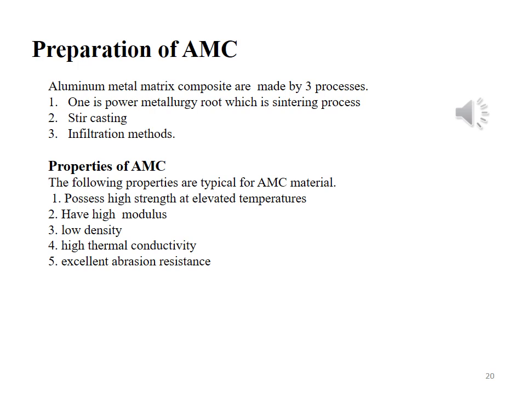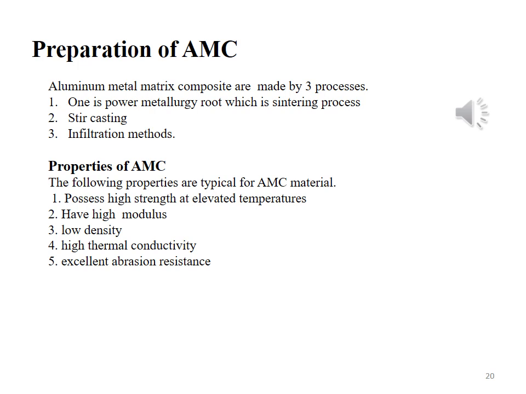Stir casting method and infiltration method. Stir casting and infiltration method both are liquid processing method, and by these three methods the aluminium matrix composite material can be prepared. The prepared composite material possesses following properties.